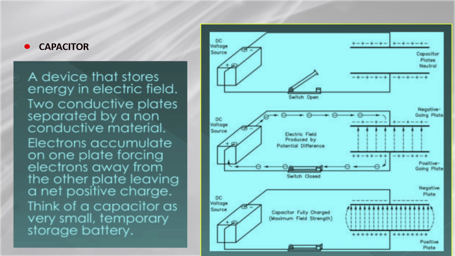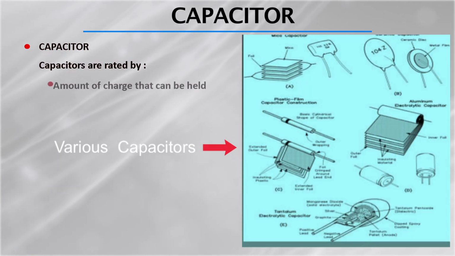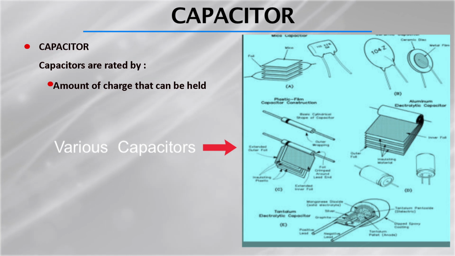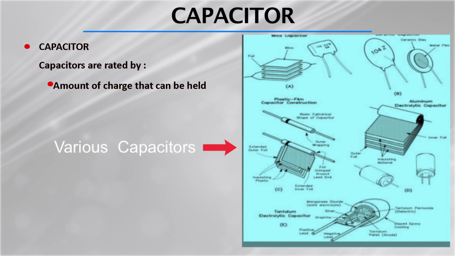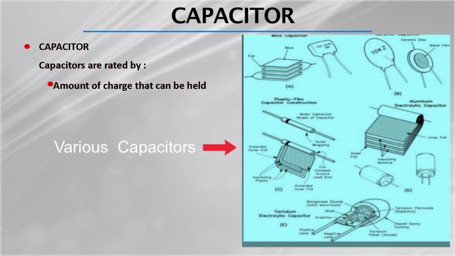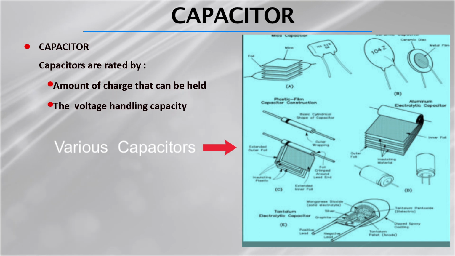These are the commercially available capacitors shown here; in electronics, you can see the small capacitors and how they look. When we rate a capacitor, it depends upon the amount of charge that can be held by it, its voltage handling capacity, or the insulating material between the plates.